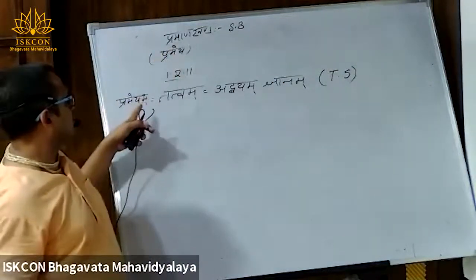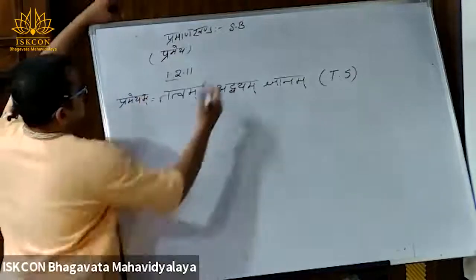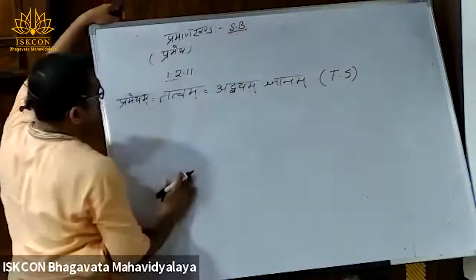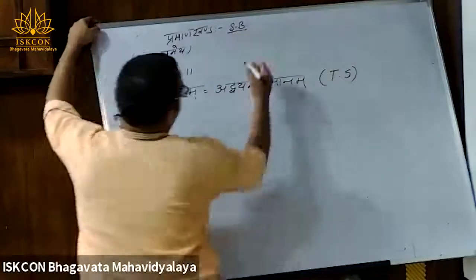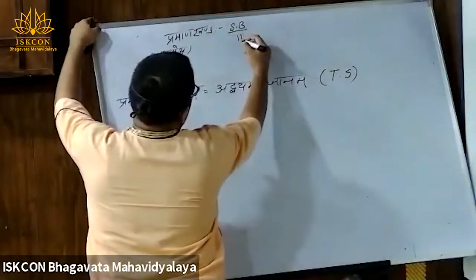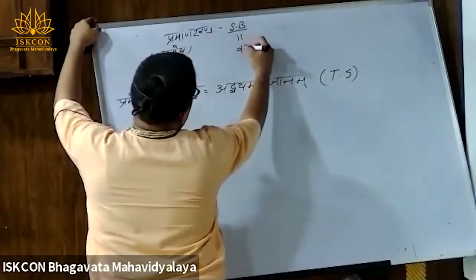After establishing Srimad Bhagavatam, you come to know what is the object of the Srimad Bhagavatam. What object is going to be defined in it? That is Vastu.